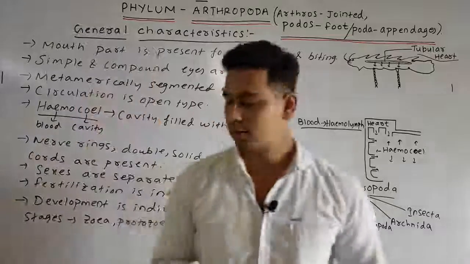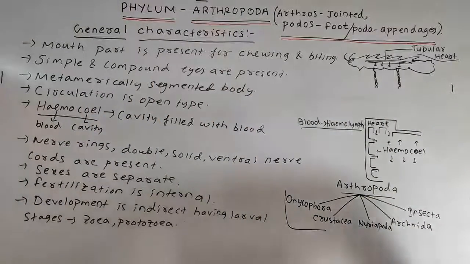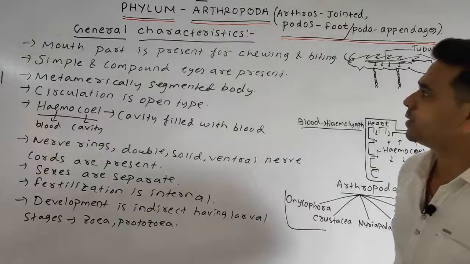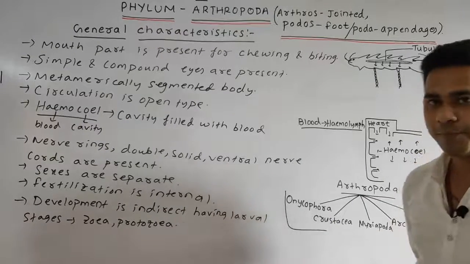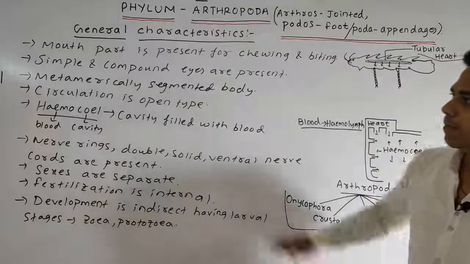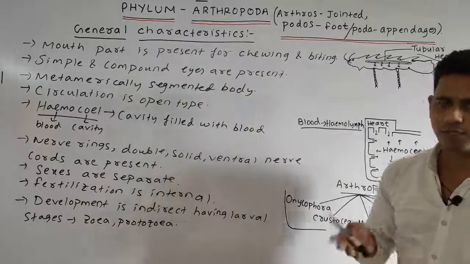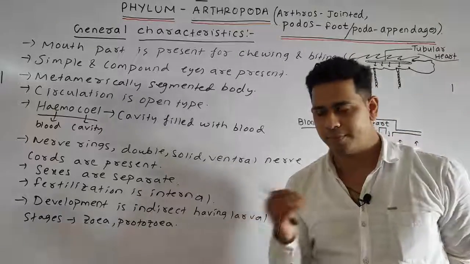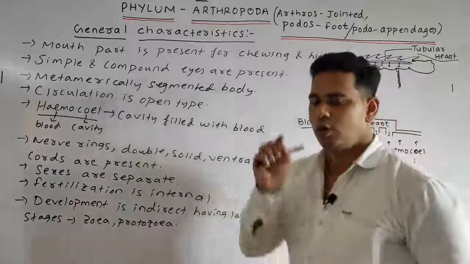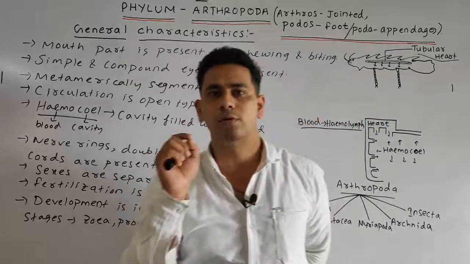So students, what are the various points we discussed? The mouth part is generally present for chewing and biting. Simple and compound eyes are also present. Metamerically segmented body. Circulation is open type, means there are no blood vessels that circulate the blood all over.